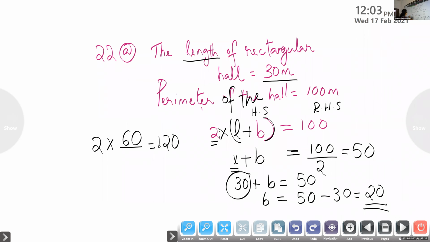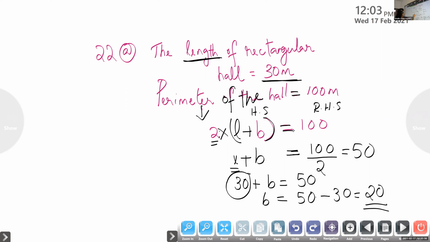This is not needed. Okay, so children, what is the question? The length of the rectangle is given, 30 meter. Perimeter is also given. Perimeter of the hole is equal to 100 meter. Then this perimeter, we know the formula. Instead of this perimeter, children, we are using the formula 2 into L plus B. 2 into L plus B is equal to 100.